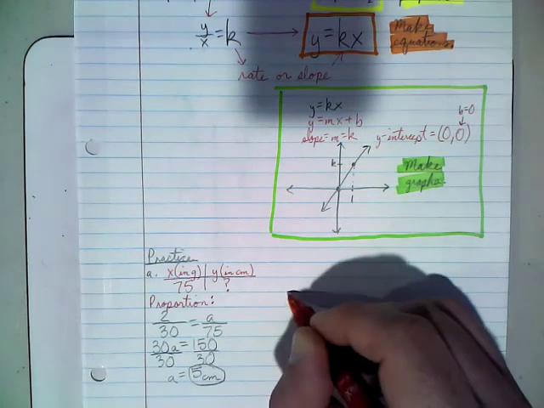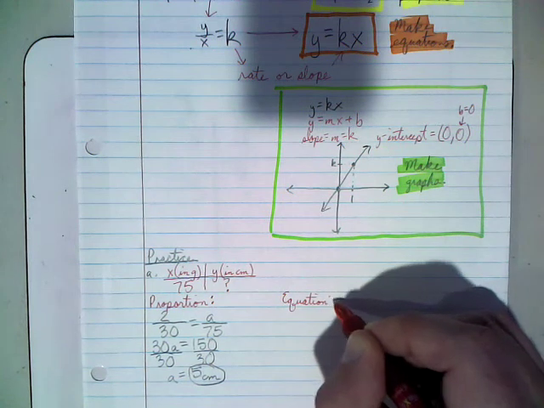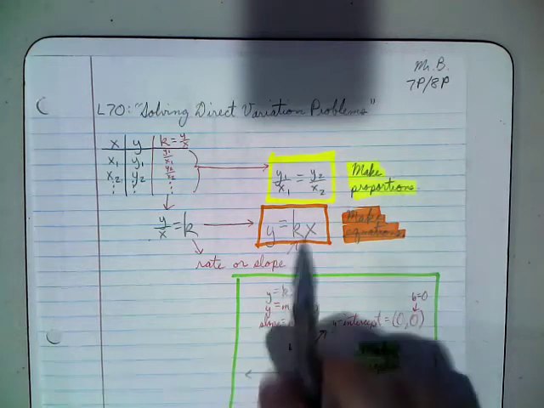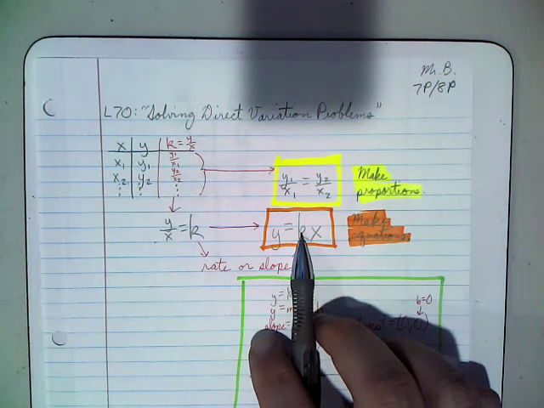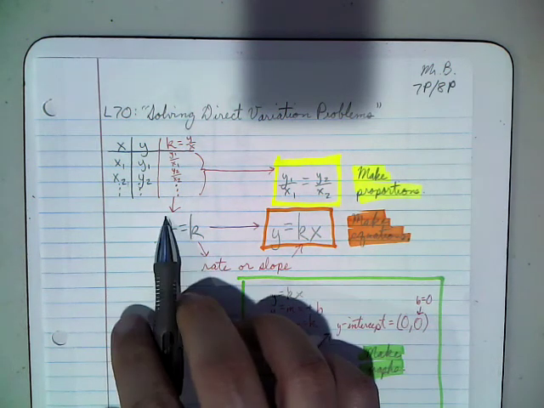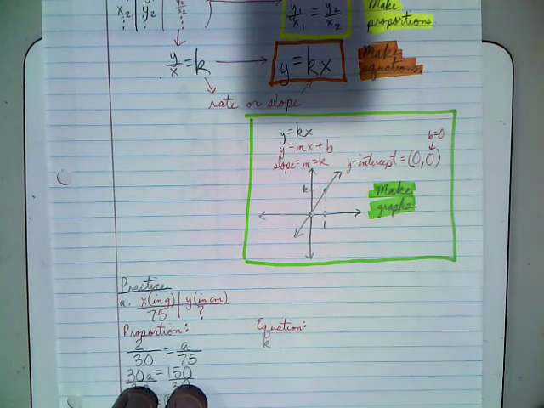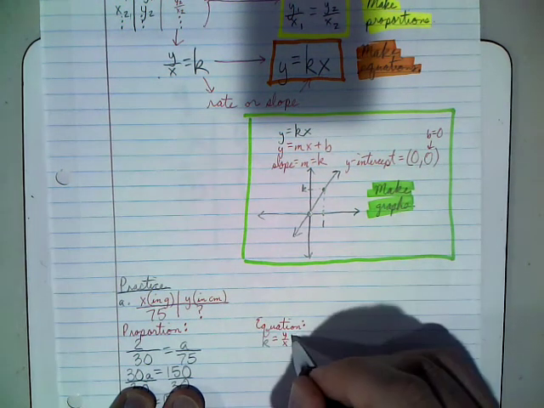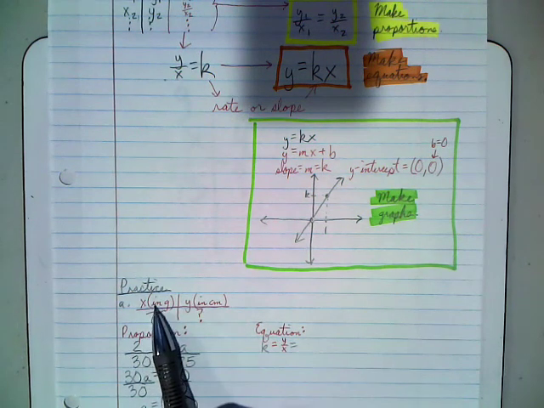Now we're going to do this problem again, but this time we're going to use the equation to solve it. So the equation is y equals kx. First of all, we need to figure out what k is. Well, k is going to be equal to any y value over its x value. So that's my first step. K, and remember, it equals y over x. Again, we've already determined that y is going to be our number of centimeters. X will be my number of grams.